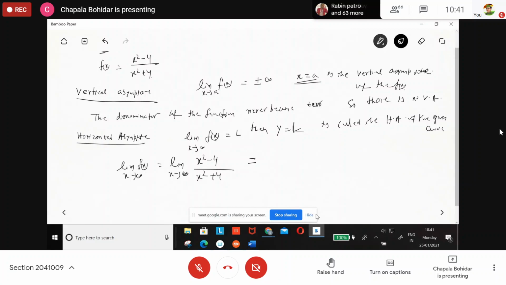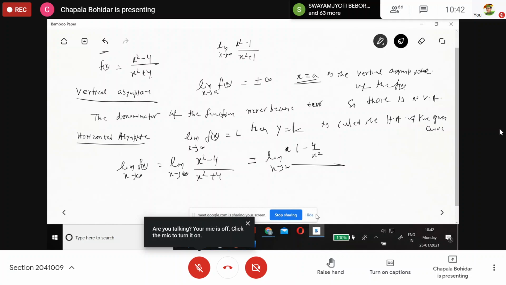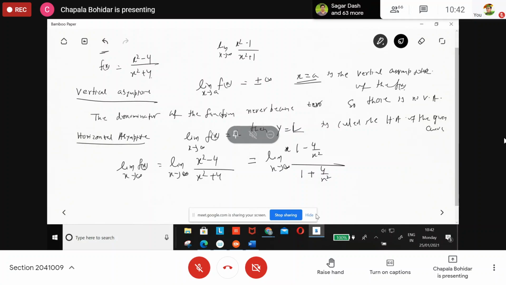Already I solved this when I was teaching you the horizontal asymptote part. The question is like this: limit x tends to infinity x square minus 1 divided by x square plus 1. What will we do here? Take common x square, or divide both the numerator and denominator by x square. That is 1 minus 4 by x square divided by 1 plus 4 by x square. So limit x tends to infinity, what will we get? It is 1 by 1, that is 1.